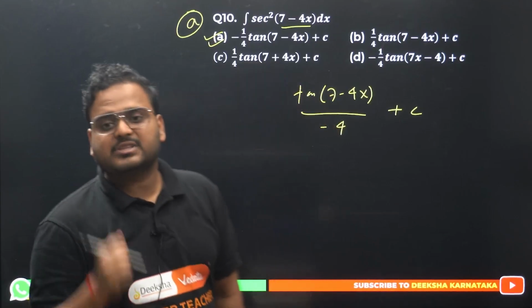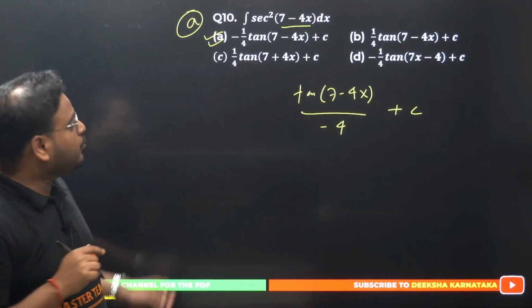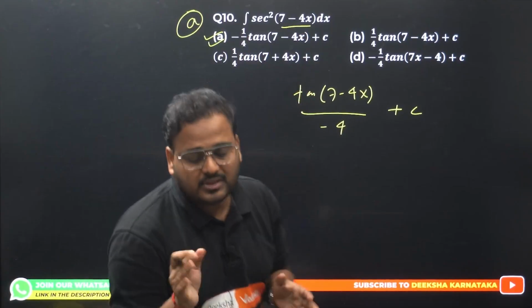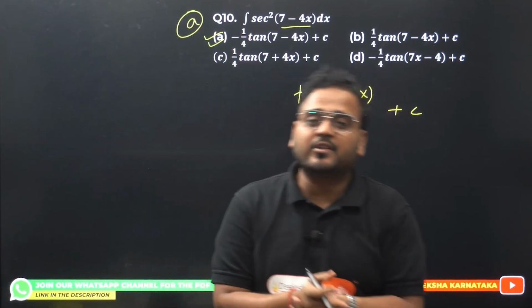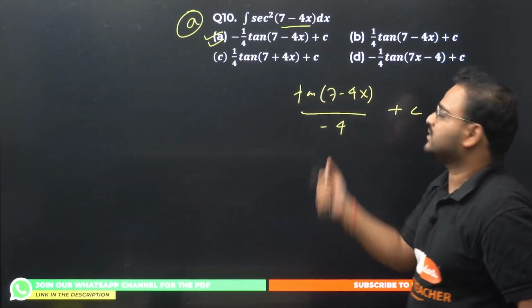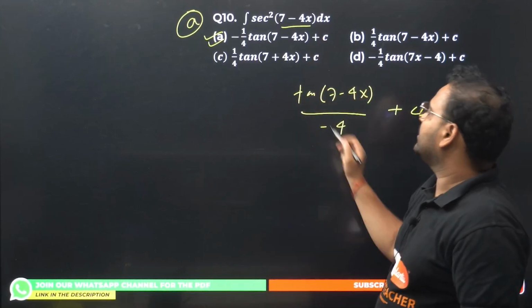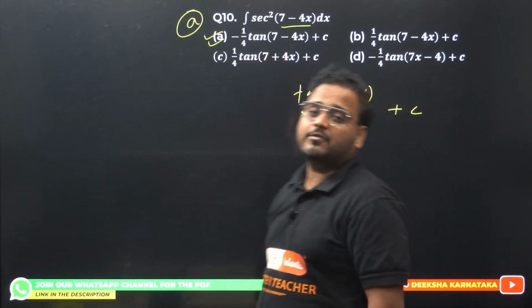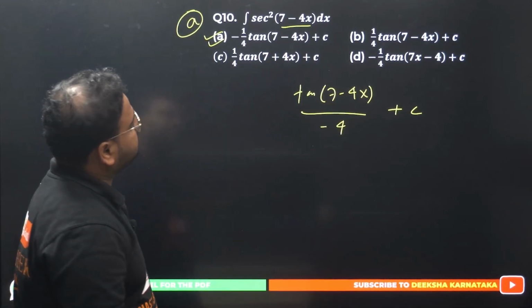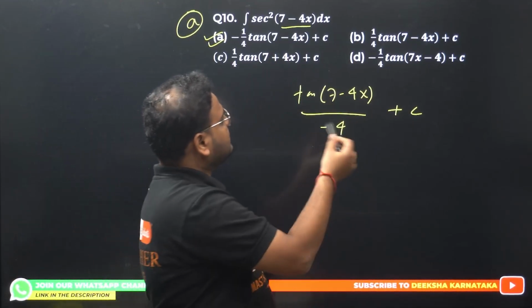So the question was taken just for one reason, that if you have a constant multiplied to any of the variables, so any of the functions, whether it is trigonometric function, logarithmic function or exponential function, you got to divide by that constant, which is in this particular case minus 4. Your answer is minus 1 by 4 tan of 7 minus 4x. Don't write this as something different, okay? Don't write this as 4x minus 7 and all.